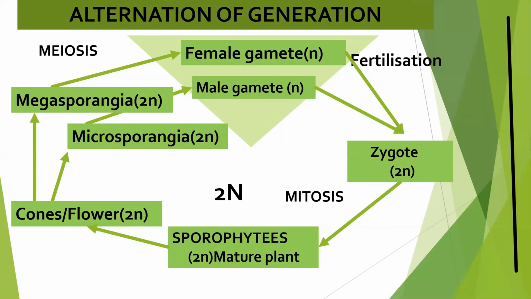But again, in the diplontic life cycle, the haploid stage is only represented by male and female gametes, and the rest of the cycle is spent as the diploid stage. This is the reason that it is called the diplontic life cycle.